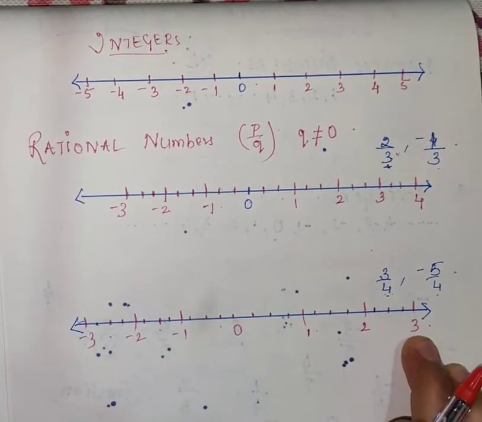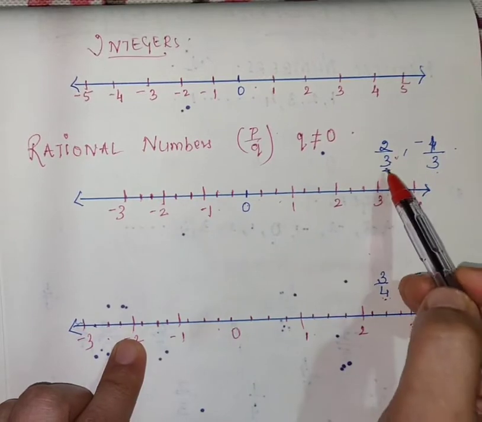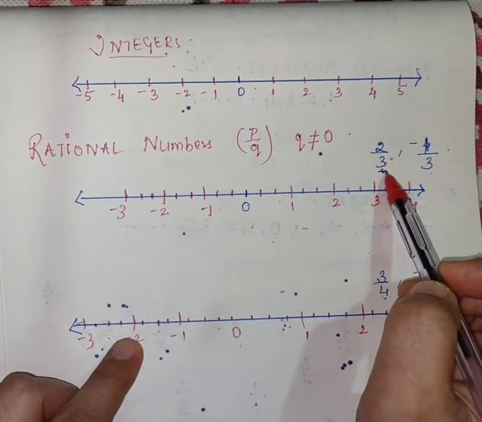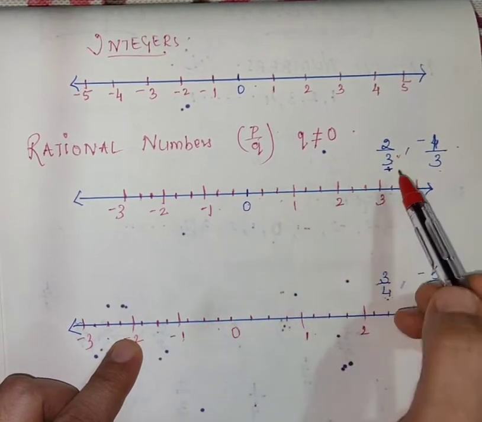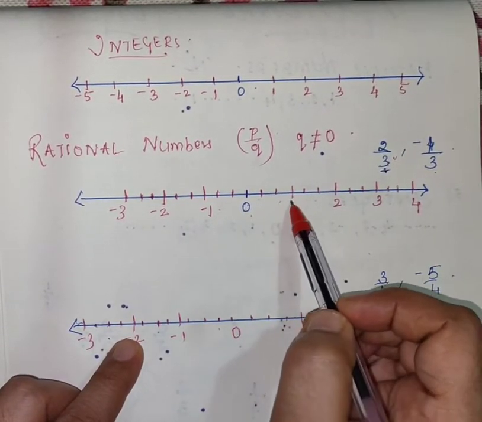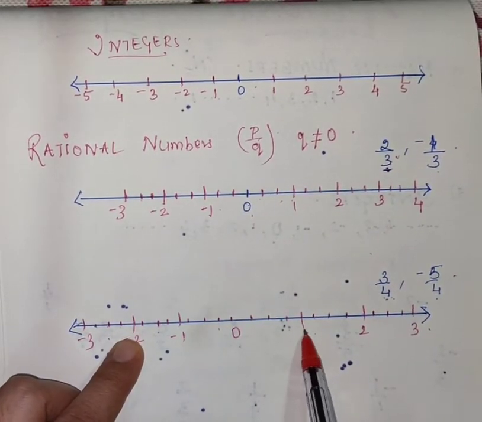So this much have you understood? That while plotting the rational numbers, you have to keep the denominator in your mind, and according to the denominator, you have to divide this into that many parts. Here the denominator is 3, so I have divided into 3 parts. Here the denominator is 4, so I have divided into 4 parts.